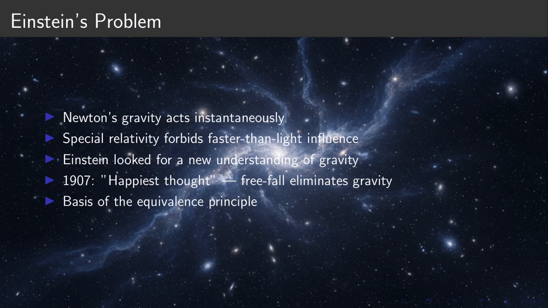speed of light. This created a conflict. Einstein needed a new way to understand gravity. In 1907, he had what he called his happiest thought. A person in free fall feels no gravity. This idea became the foundation of the equivalence principle.